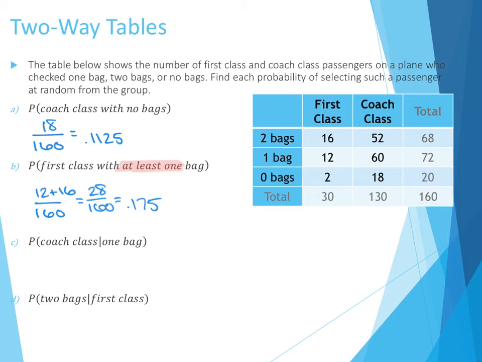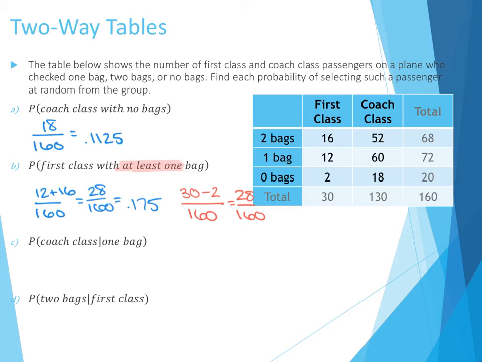So if I take all of my first class passengers, all 30 of them, and if I take away the 2 who had no bags, I can put that out of whatever I want, in this case still 160, and that gives me the same probability, but sometimes it might be a little bit less messy.